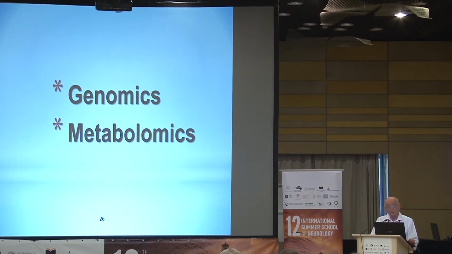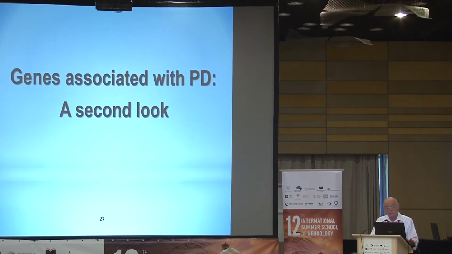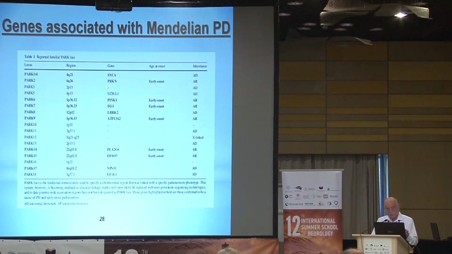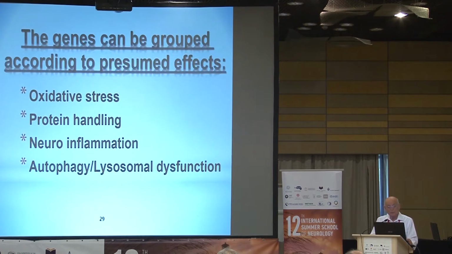And in order to look at genomics, let's look again at the genes associated with PD. So we already mentioned the genes which are associated with Mendelian forms of Parkinson's disease. But if we look at all of them, we can say that they can be grouped into 4 groups. Those genes, again, I'm speaking about the Mendelian causes.